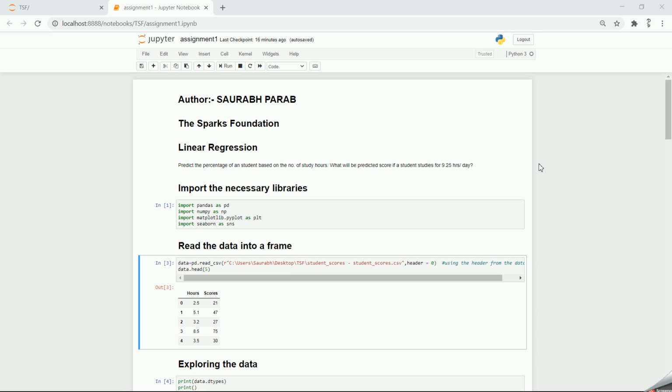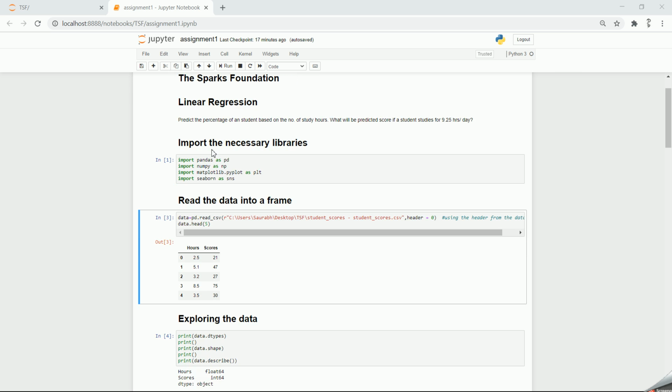So this is our first task, and our goal here is to implement a supervised learning algorithm and to predict what percentage a student will achieve if he studies for 9.5 hours a day. So it is a simple linear regression problem, implying that we have only two variables. One is dependent, and another is an independent variable.